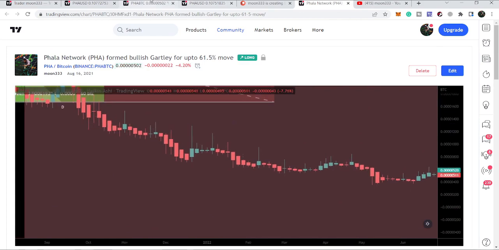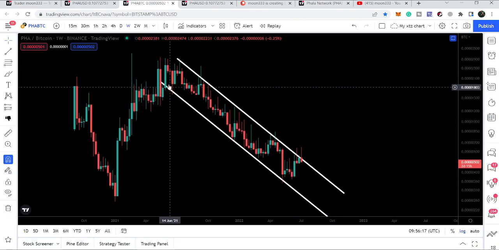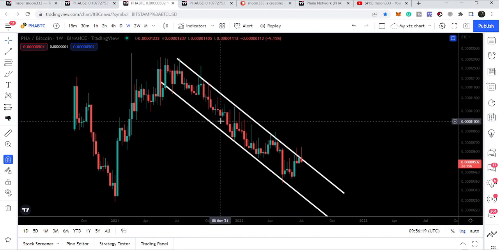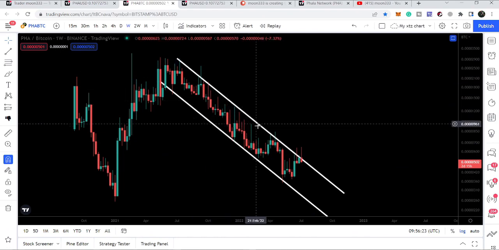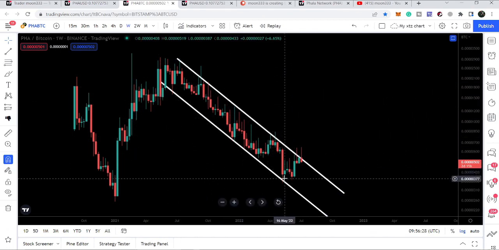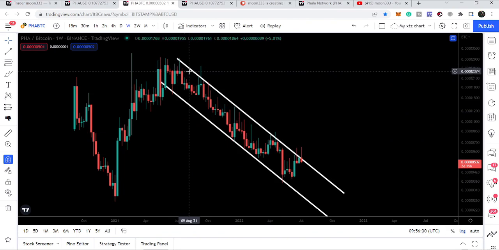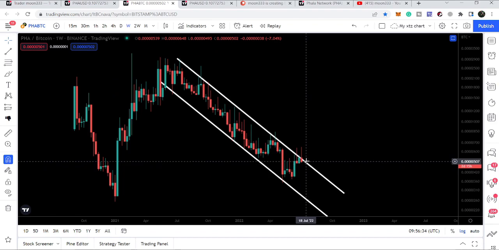Currently, if we take a look at the Phala with Bitcoin pair on the weekly time frame chart, Phala is moving inside a very long-term down channel, and you can see that we have so many touch points at the resistance, and we also have several touch points at the support as well. But you can observe here that Phala is testing the resistance more than the support, and right now it has just reached the resistance once again.